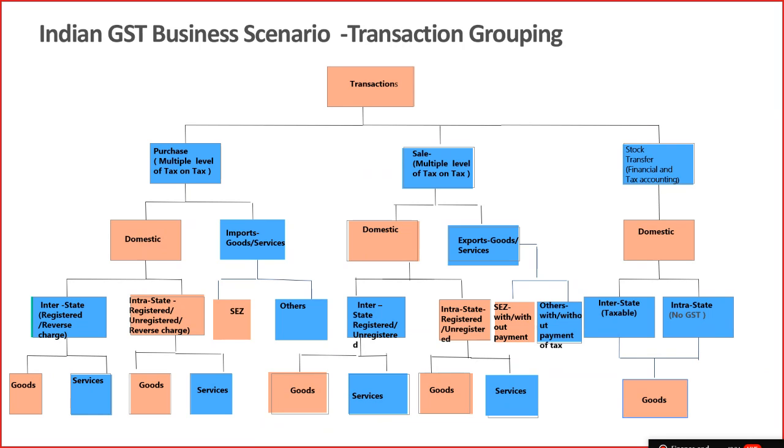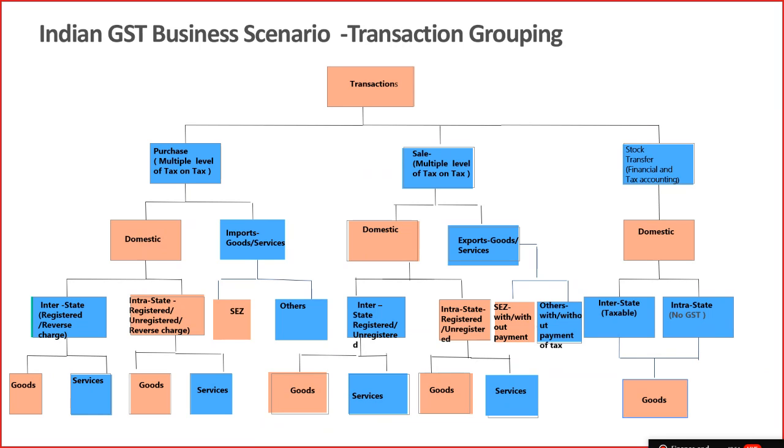There is another class of transactions which the government has provided on the purchase side, that is the reverse charge scenario. Normally all purchase transactions are forward charge scenarios, but in case of a reverse charge, the tax is to be borne by the buyer, and then he can claim the input credit as well, and he has to pay the liability to the government as well. So these are the further classifications of domestic transactions.